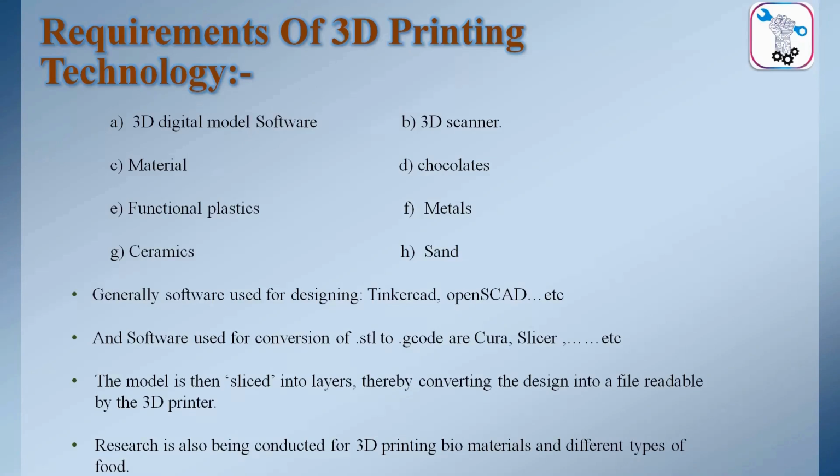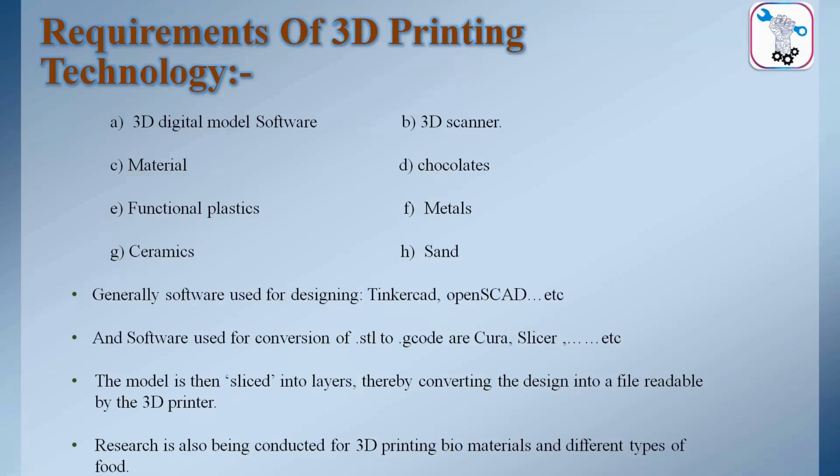We need a 3D scanner or the slicer, where we'll transfer that model into the slicing parts. Then we need a material. So for a material we can use plastics, metals, ceramics, sands, or by using chocolates also we can do the 3D printings. Generally, software used for converting the 3D model into slices is Cura or the Creality slicer.